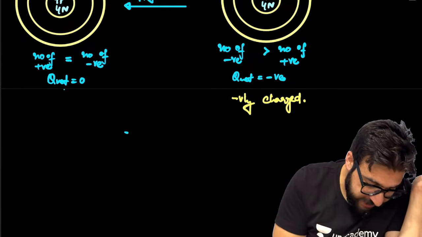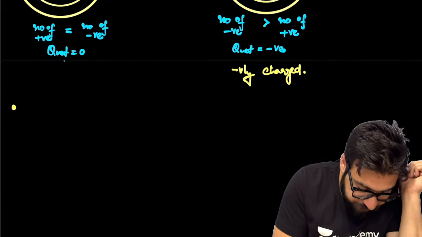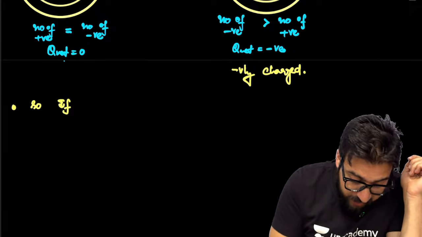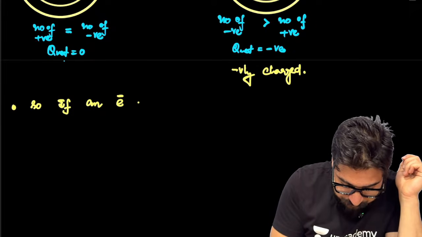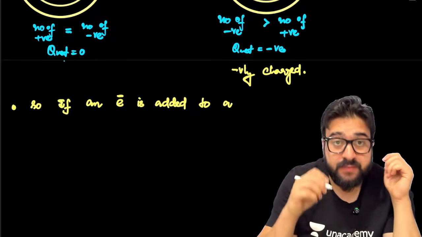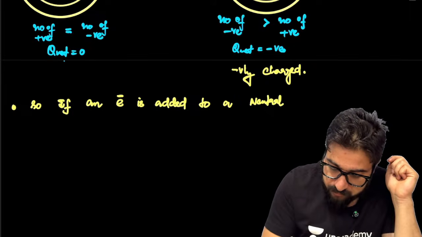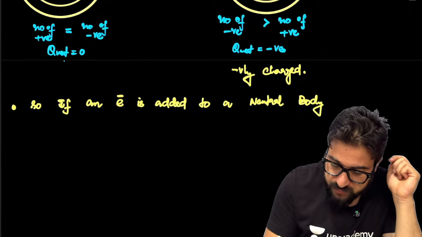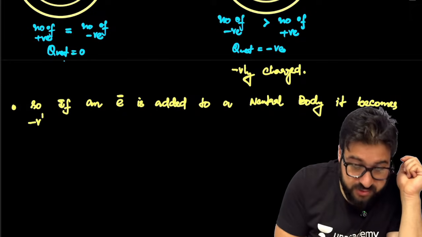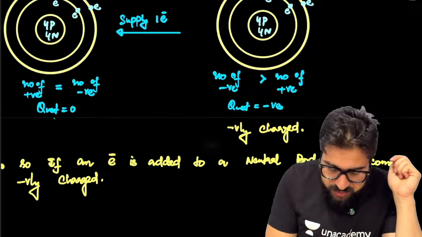So how can you define now a negatively charged body, my dear NEET aspirants? I can write over here. If an electron is added to a neutral body, it becomes negatively charged. Guys, now define it over here.